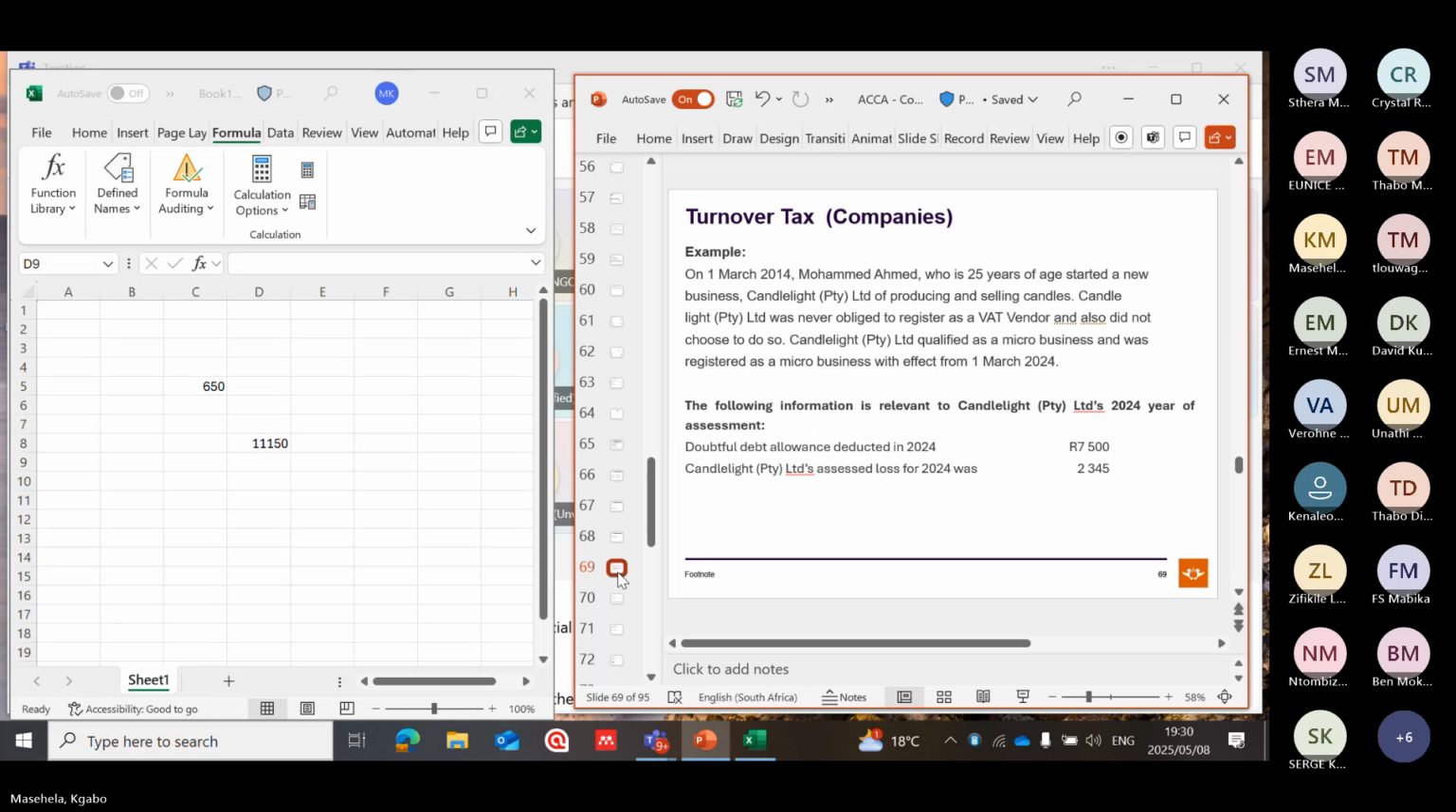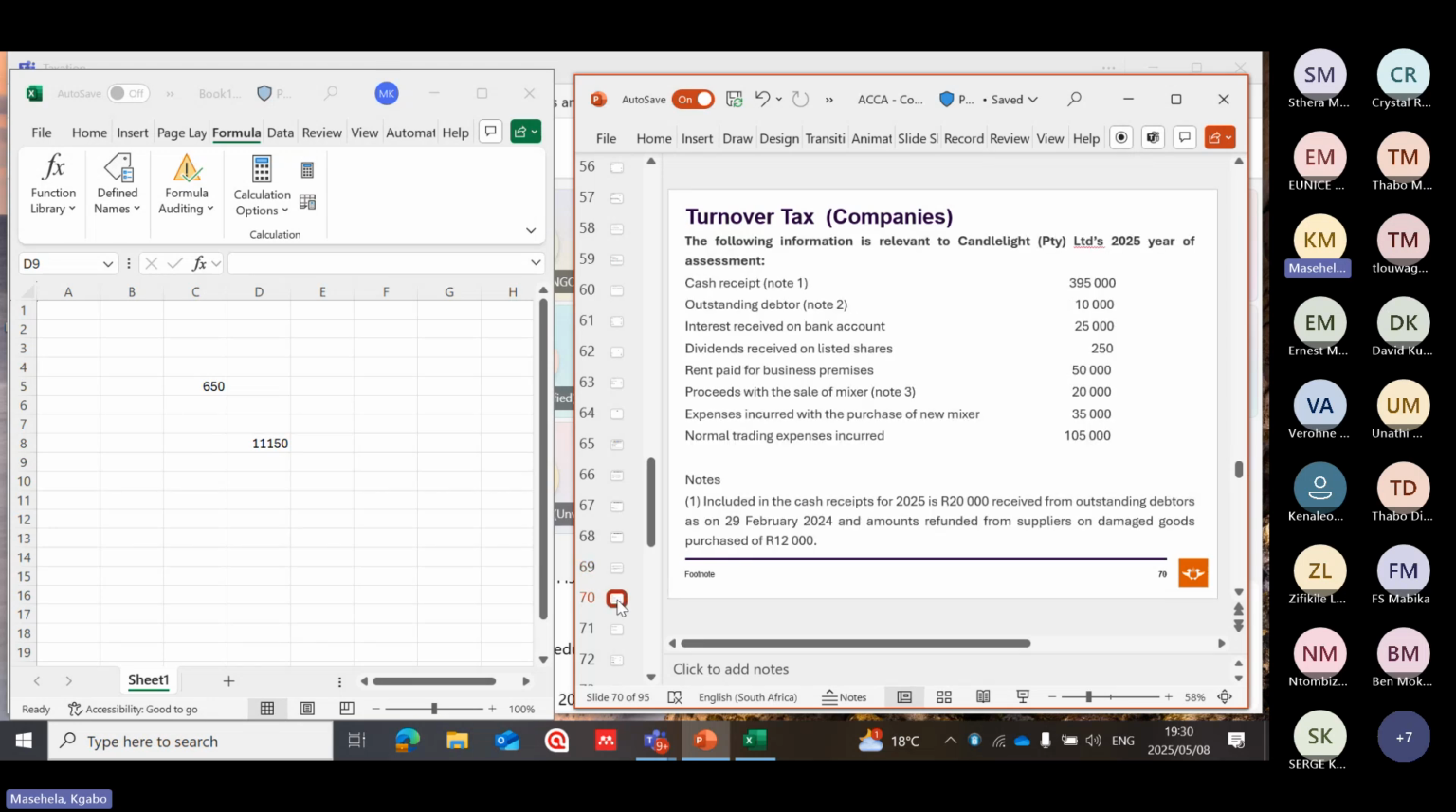Then on 1 March 2014, Mohammed Ahmed, who is 25 years of age, started a new business, Candlelight, producing and selling candles. Candlelight was never obliged to register as a VAT vendor and also did not choose to do so, because it qualified as a micro business. The following information is relevant for this company in the 2024 year of assessment. A doubtful debt allowance deducted of 7,500, and asset losses in 2024 of 2,345.